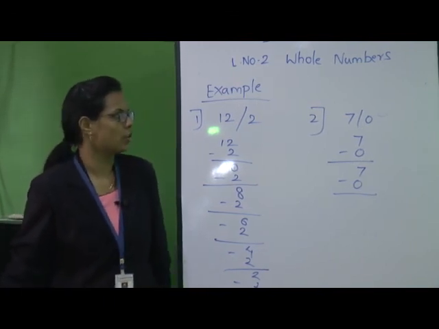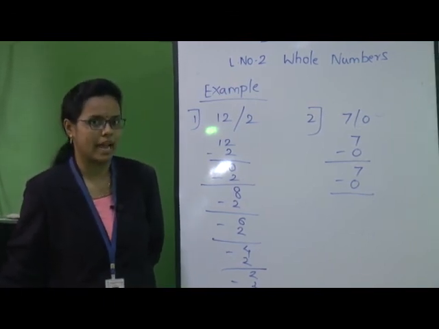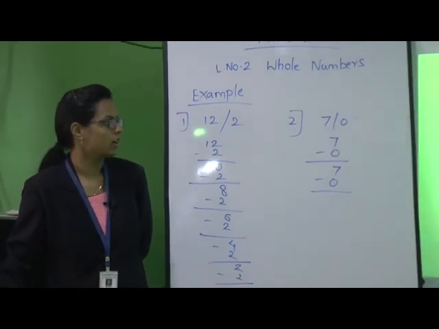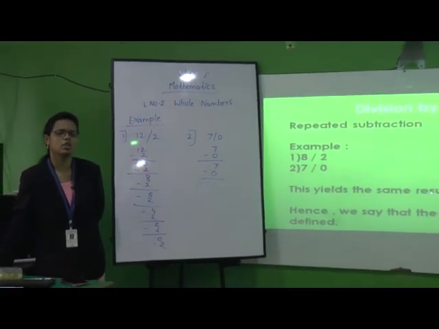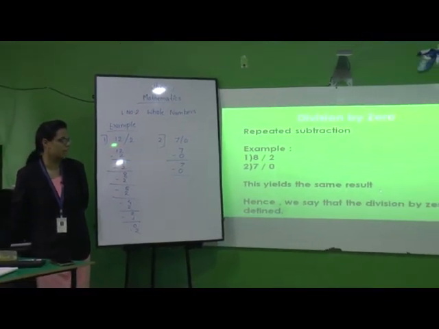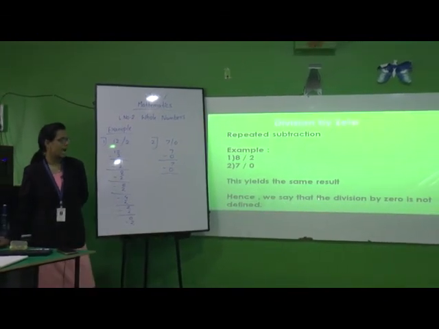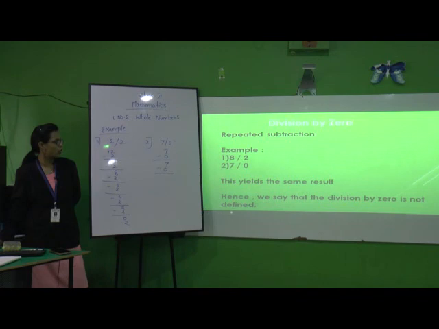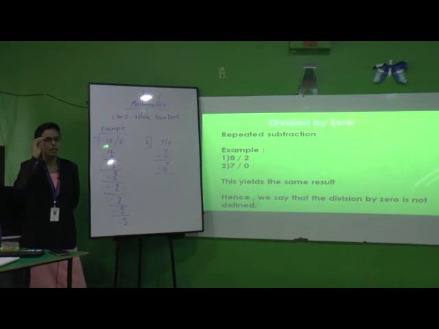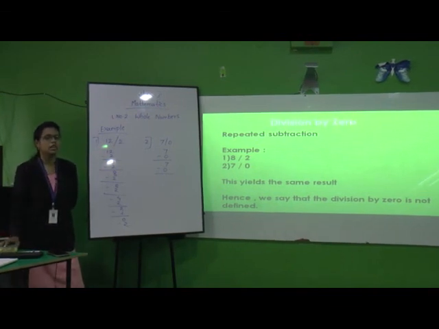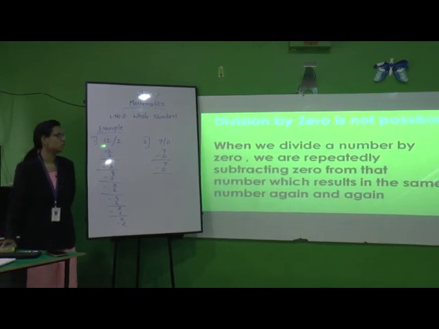So division by 0 means repeated subtraction. The example we have solved yields the same result, meaning after repeated subtraction, we get the same type of result. Hence we say that division by 0 is not defined. Why is it not defined? What is meant by not defined? It means we do not get a particular answer, the division goes on continuing, so it is not defined. So division by 0 is not possible.